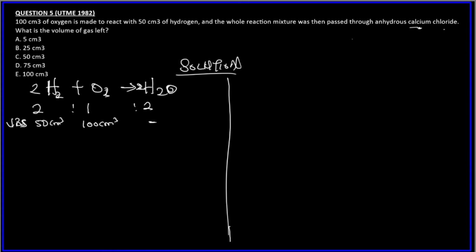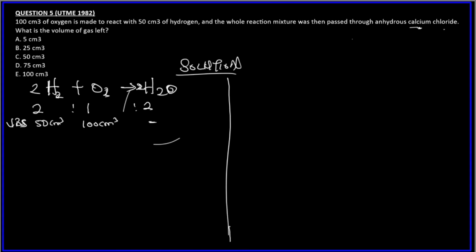The product has not been formed yet, and we don't need it again because the calcium chloride will absorb it. So for time's sake, we are not going to solve it. The volume of gas left will be the volume of the excess reactant left after reacting.